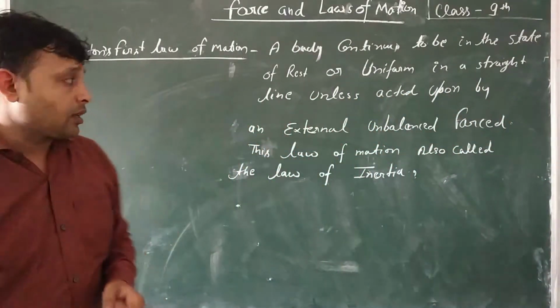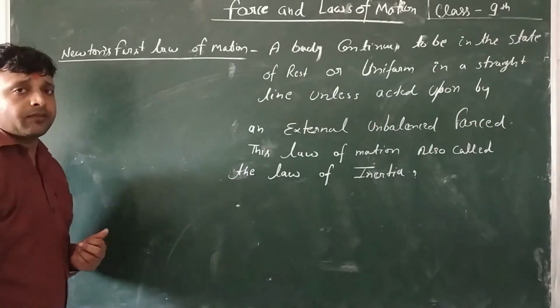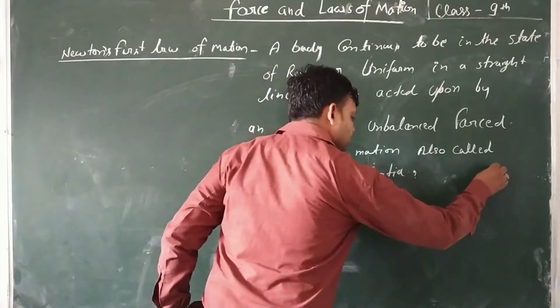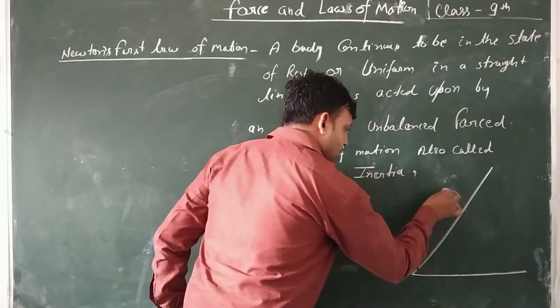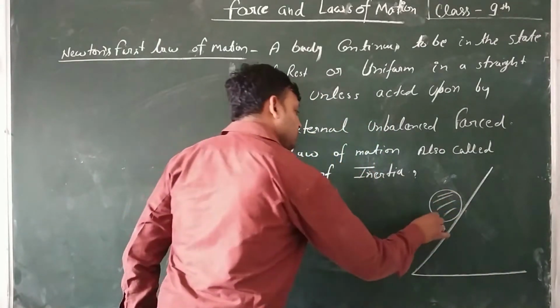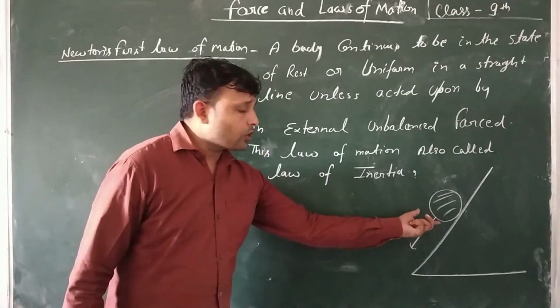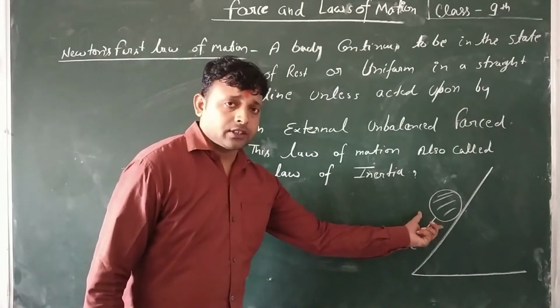The scientist Galileo also gave a law about an inclined surface: a body placed on it moves with a uniform velocity.